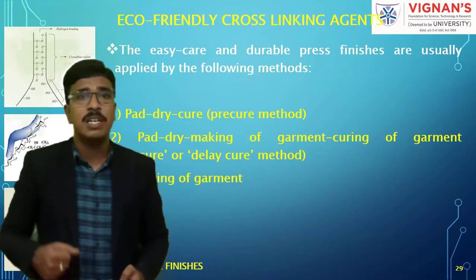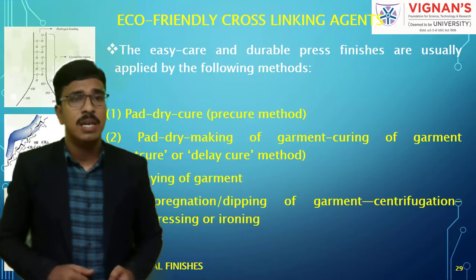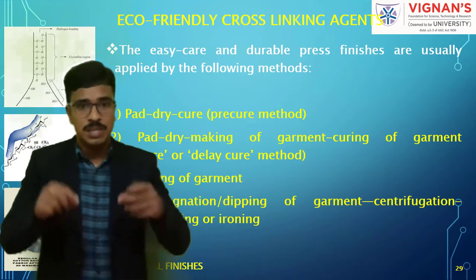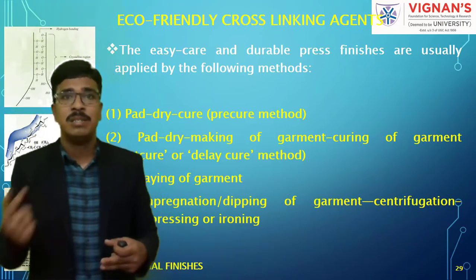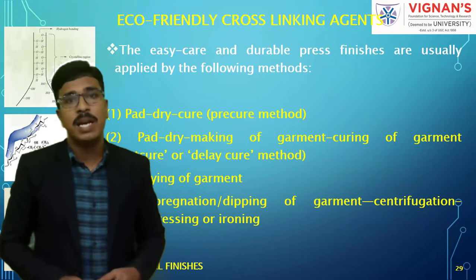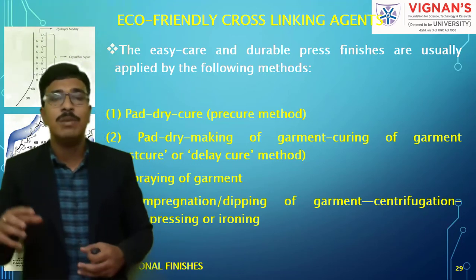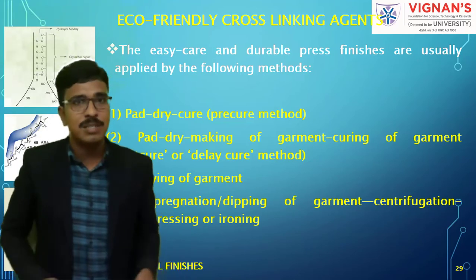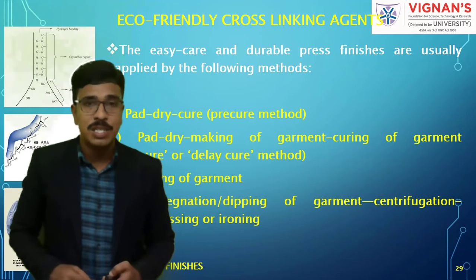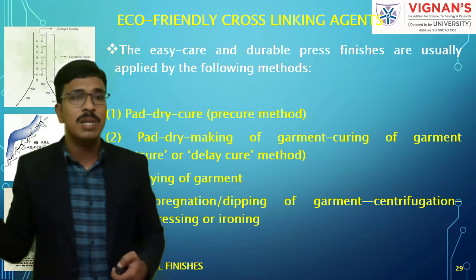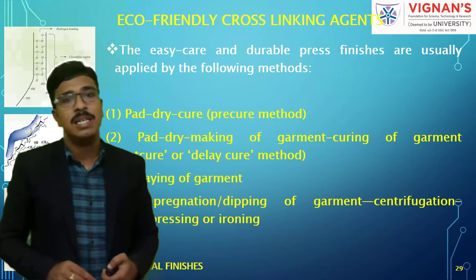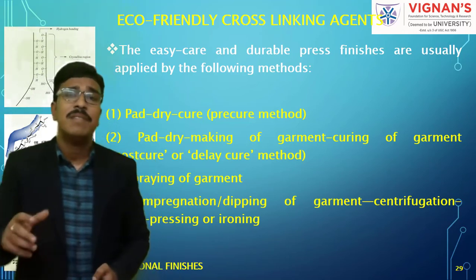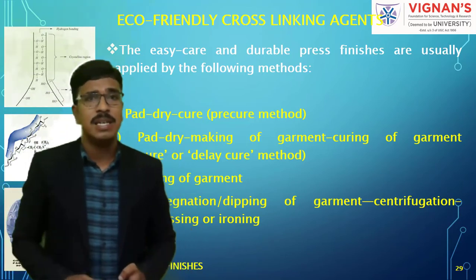And then spraying of garment. Onto the garment we are spraying it and then we are doing it. And then impregnation or dipping of garment. We are dipping the garment completely in this solution, then centrifugation, that is water removal, and then drying, pressing or ironing, where it will give some kind of fancy effects. So this will give us some kind of different effect. Likewise there are different methods to get the anti-crease effect.